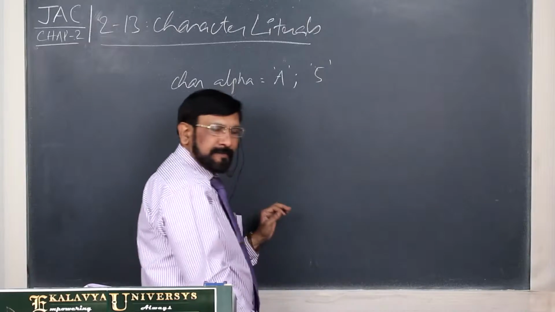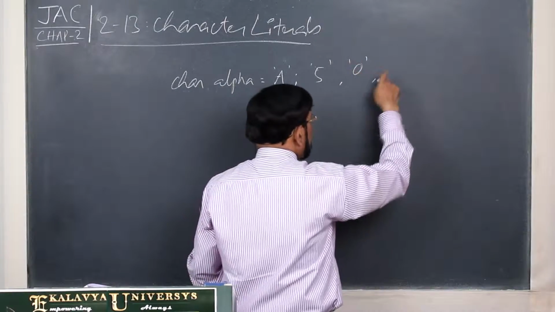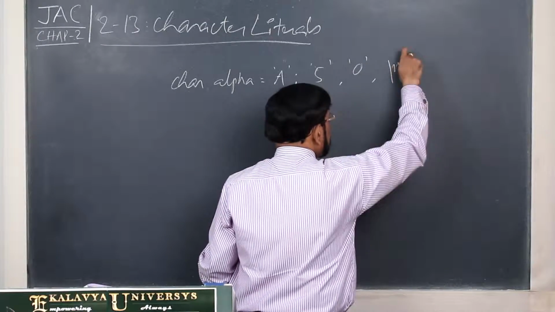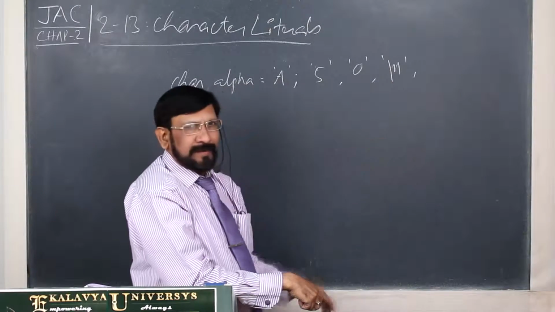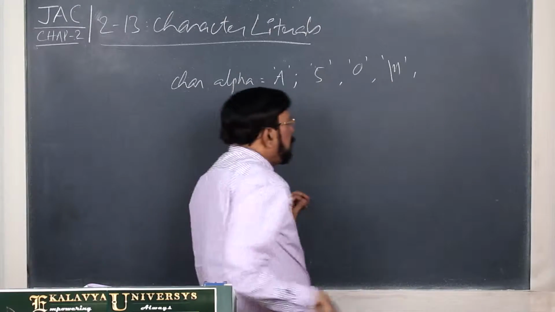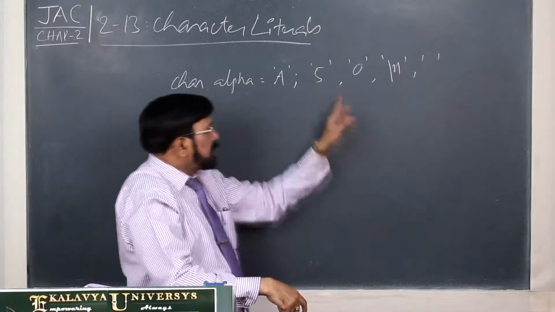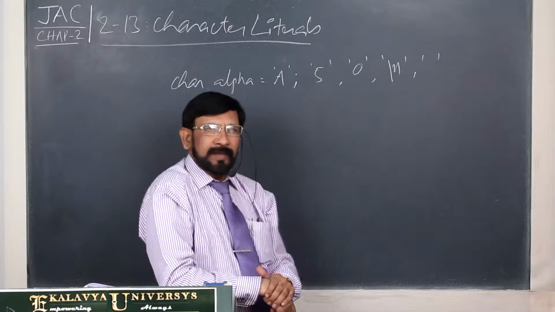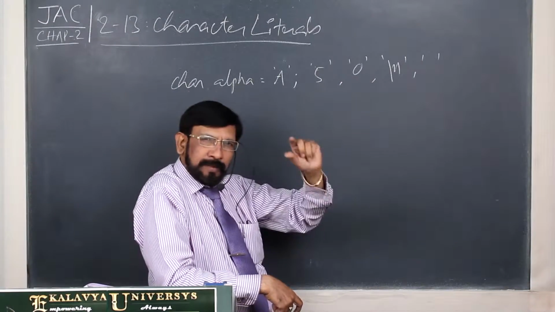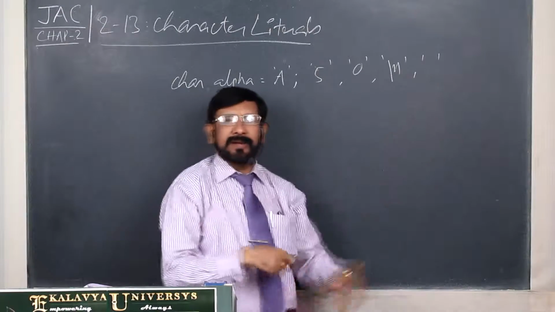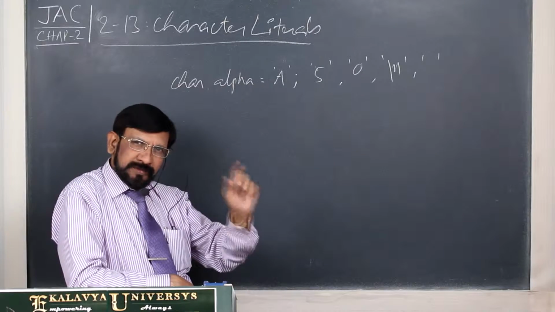this is also a character. This is also a character, and new line sequence, escape sequences are introduced in chapter number 1. This is also a character, and this is also a character, the blank character. What is the difference from other characters? Other characters have a printable shape, but the blank character does not have any printable shape, but it occupies the